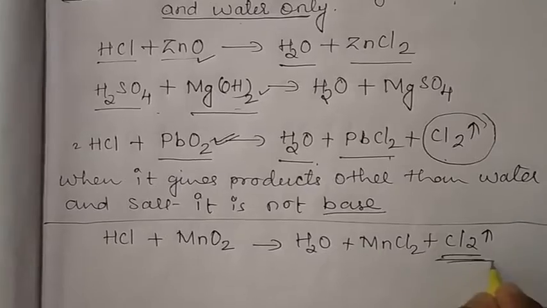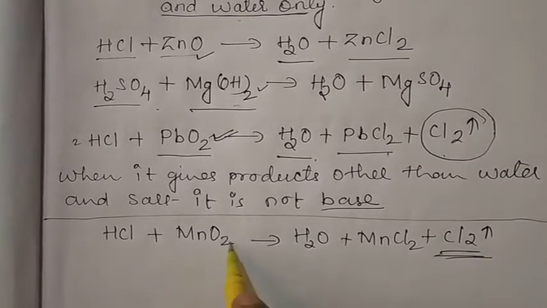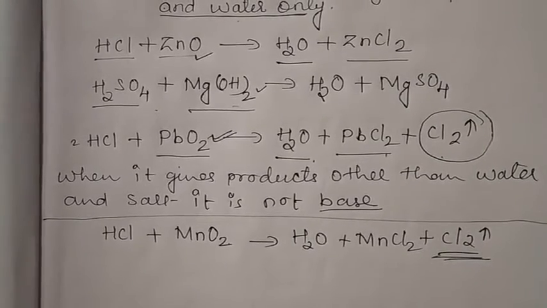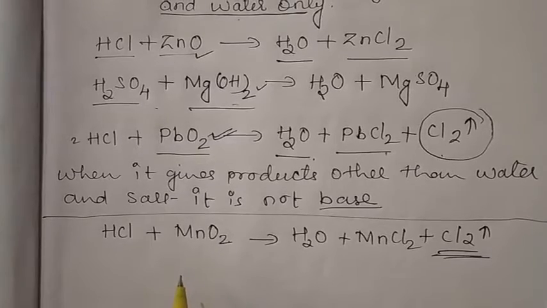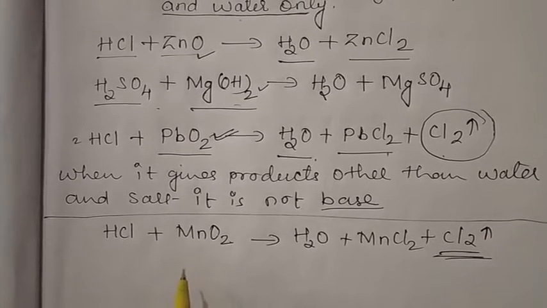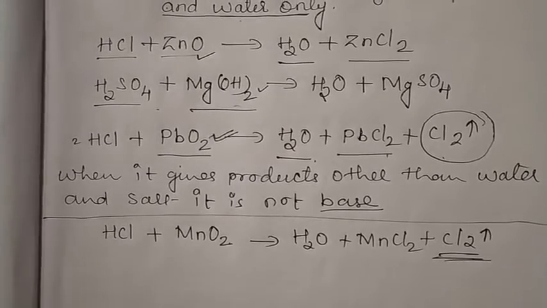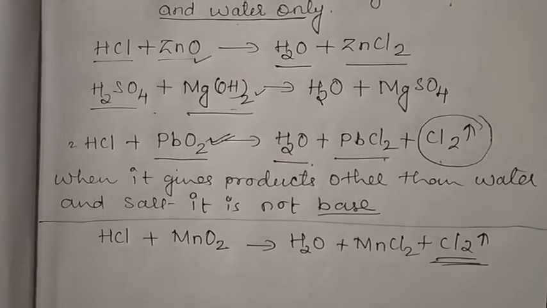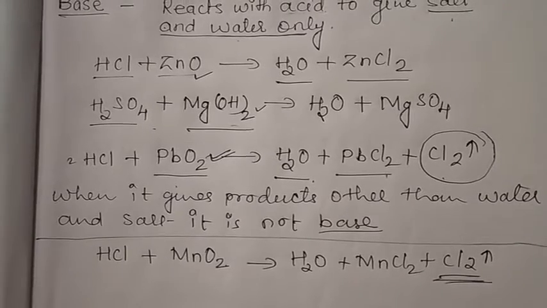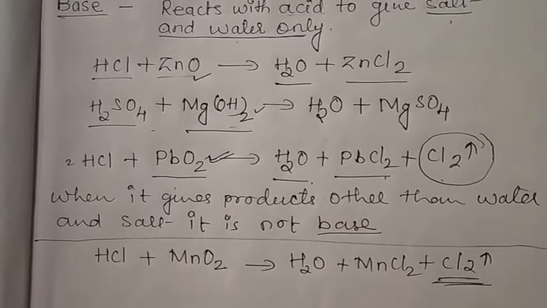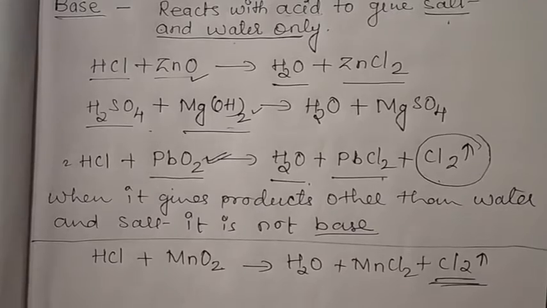Here also you can clearly see this is not a base. So we can clearly identify by the reaction that a base is a substance which, when it reacts with acid, gives only salt and water. At that time we can say that a particular thing is a base.